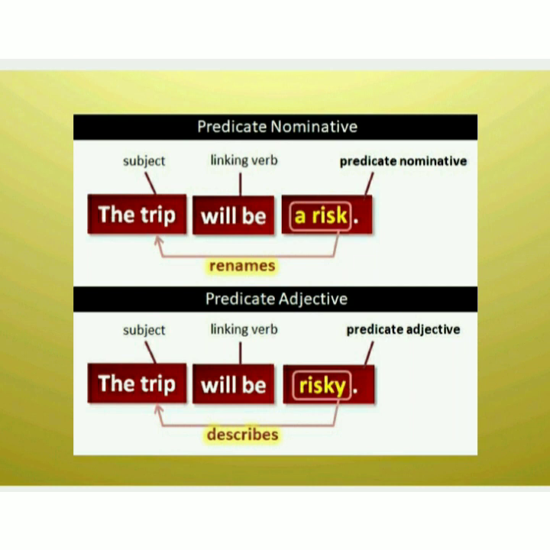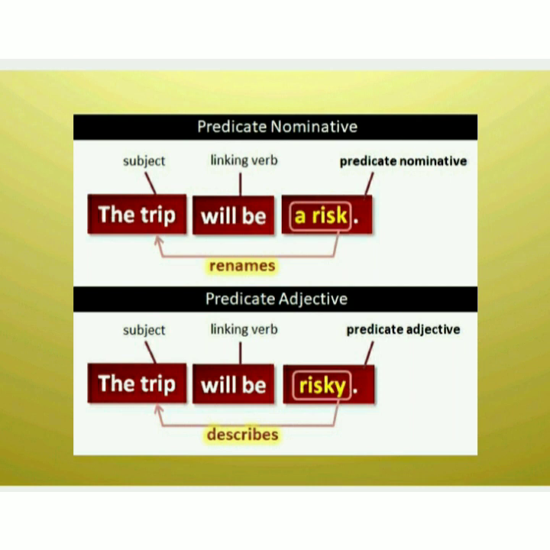Let us see now what the other slide has to say. The trip will be a risk. Now see the subject here. It's talking about the trip. So how will be the trip? The answer would be the predicate. The trip will be a risk. Here, will be is taken as the linking verb to connect between the subject and the predicate.